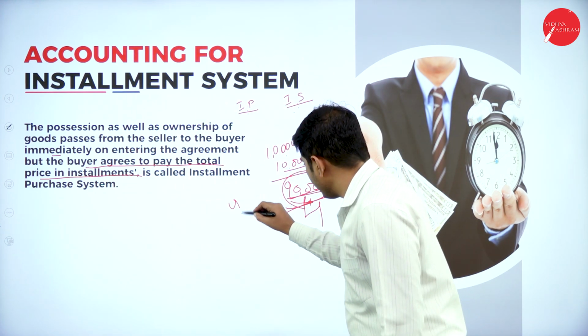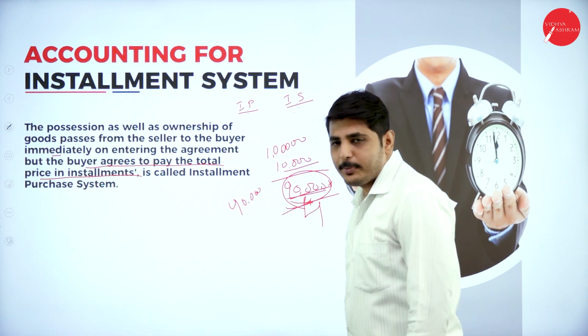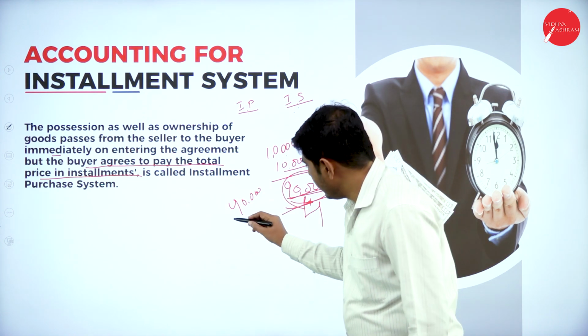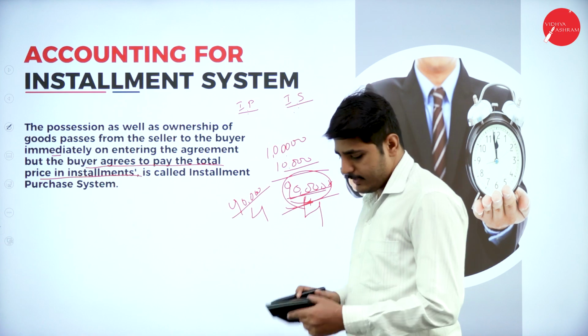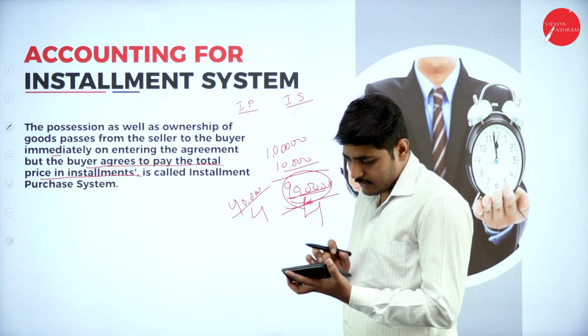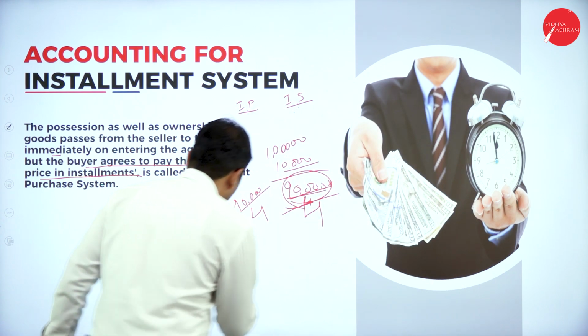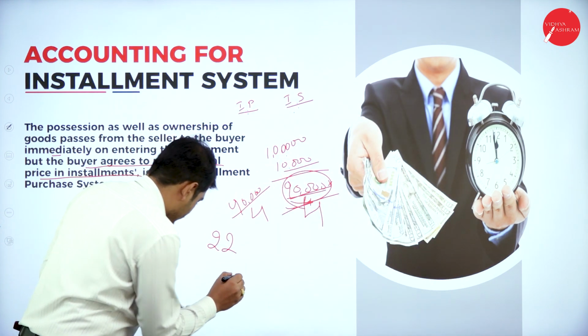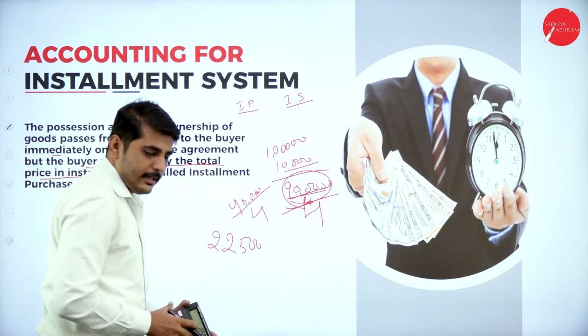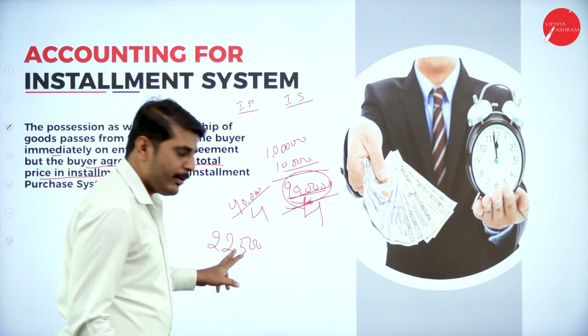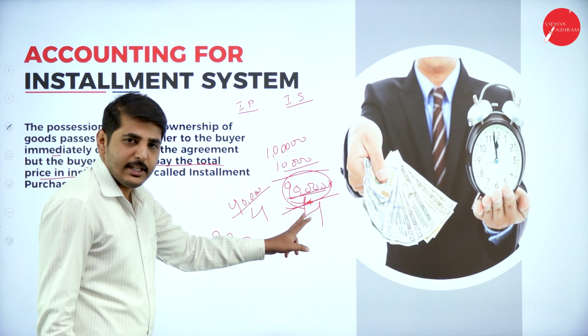Remaining 90,000 rupees I have to pay. This is the principal amount divided by 4 installments. How much will it become? So 90,000 divided by 4 installments equals 22,500. That is the principal amount I have to pay in 4 installments.